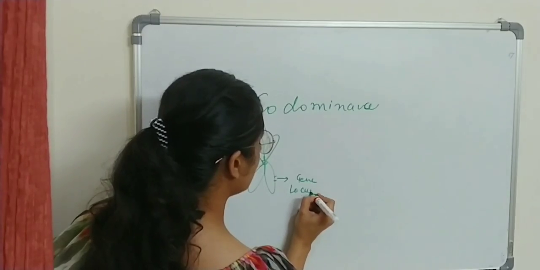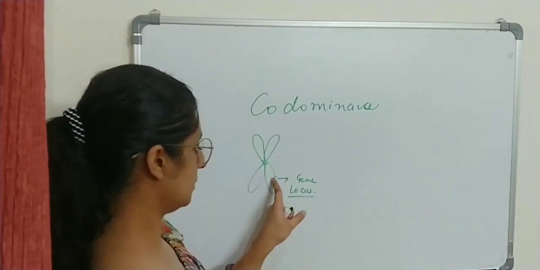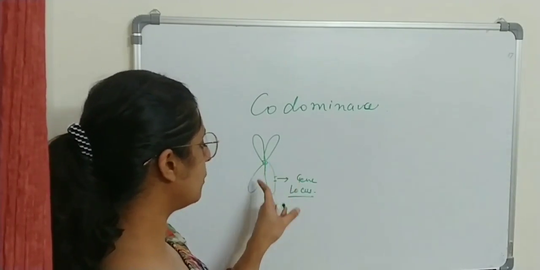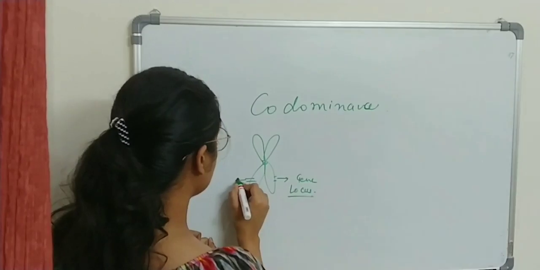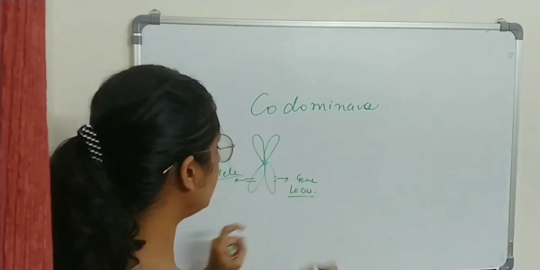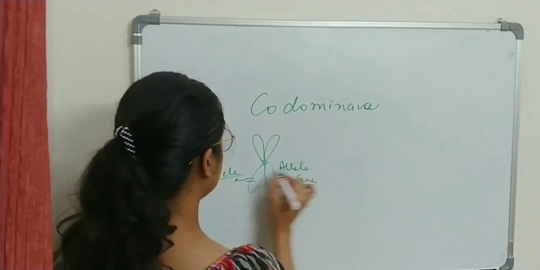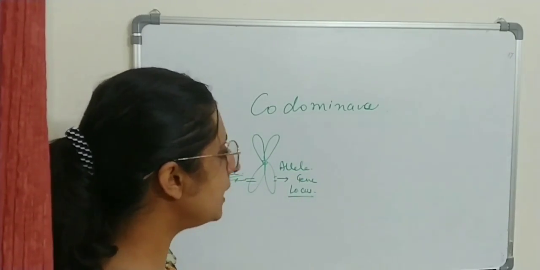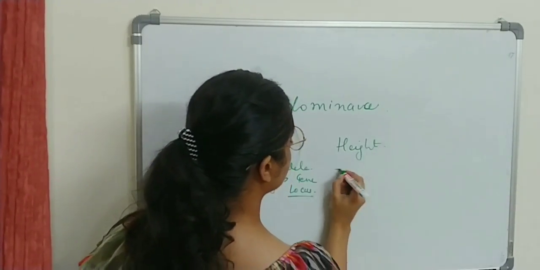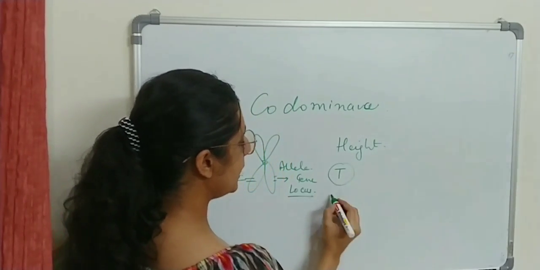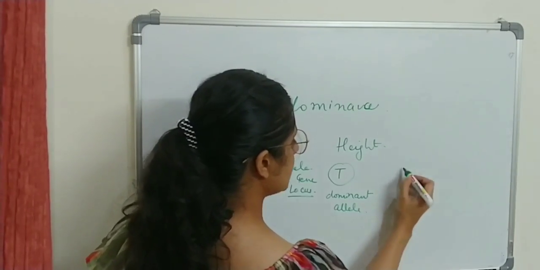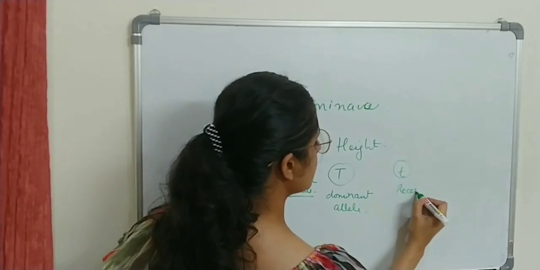That location is called locus, and on the alternate part of this homologous chromosome, the other chromosome of this pair, the same locus is occupied by the alternate form of gene called allele. So this is one form of gene which is one allele, and the alternate form is called the second allele. If we look at the example of character for height, we saw that this is the dominant allele, which is represented by capital T, and this is small t, which represents the recessive allele.